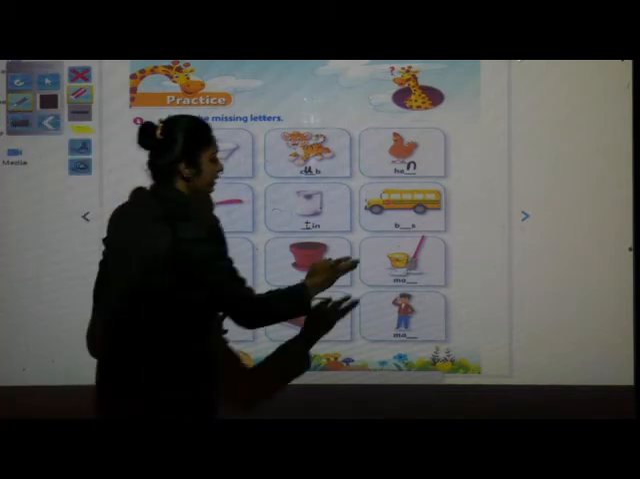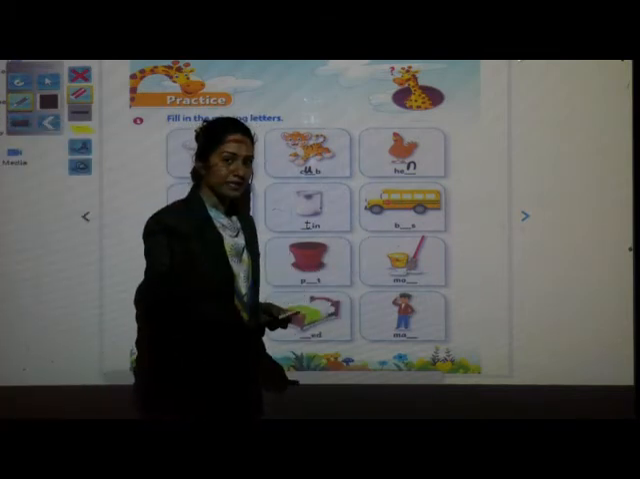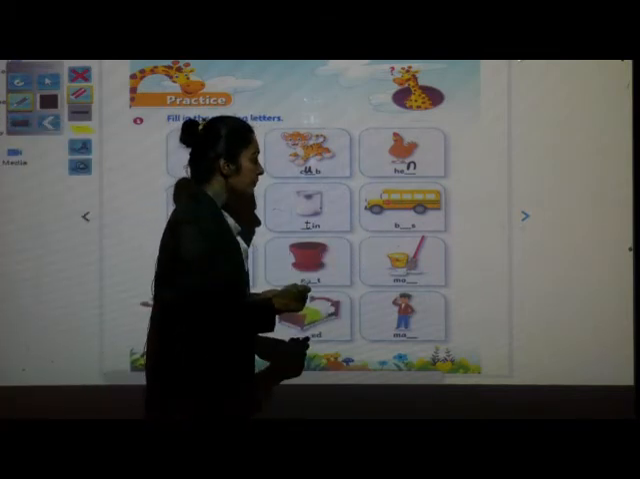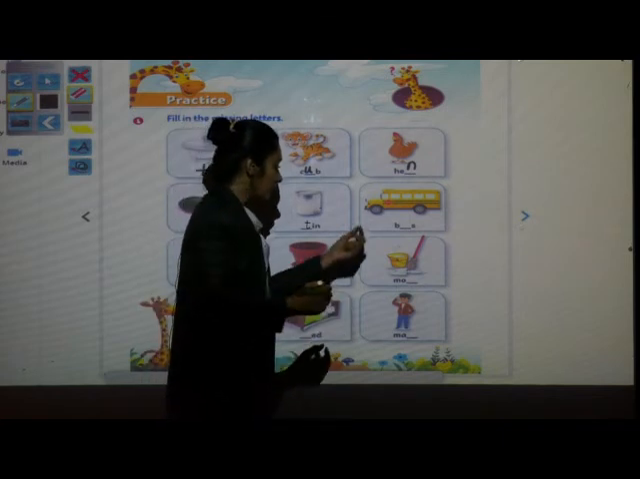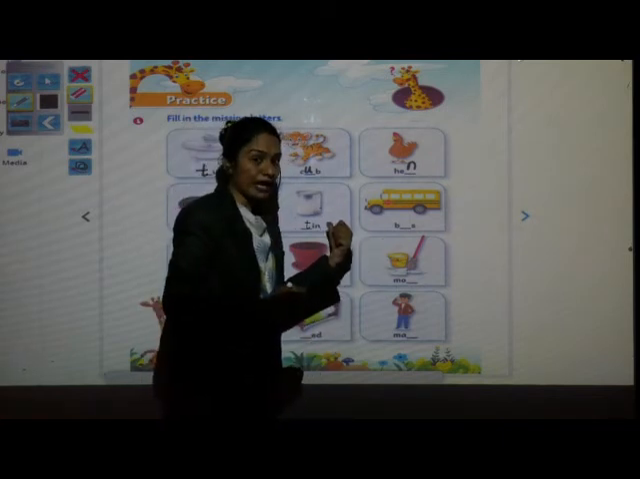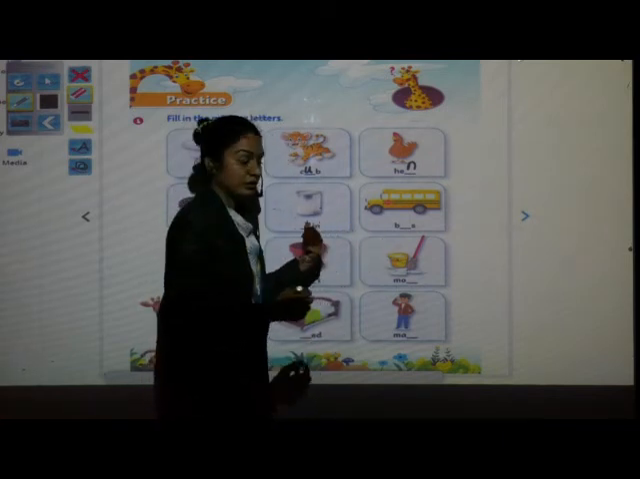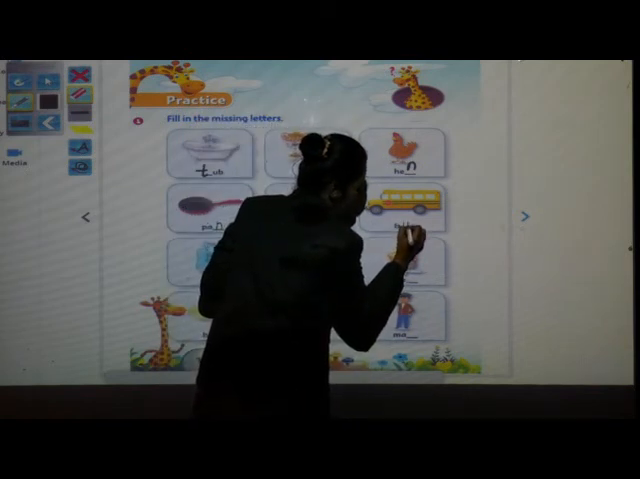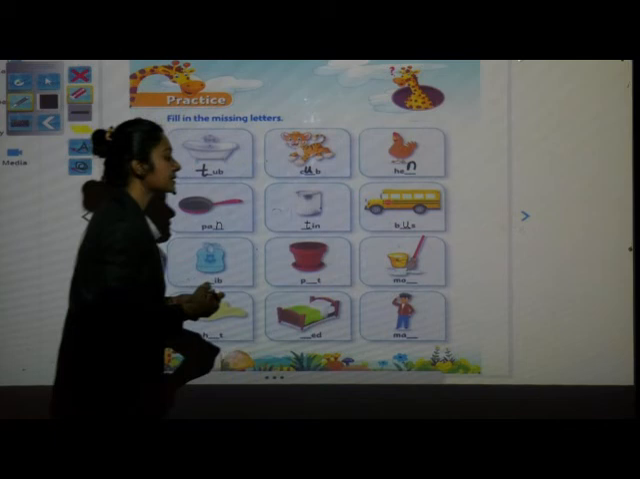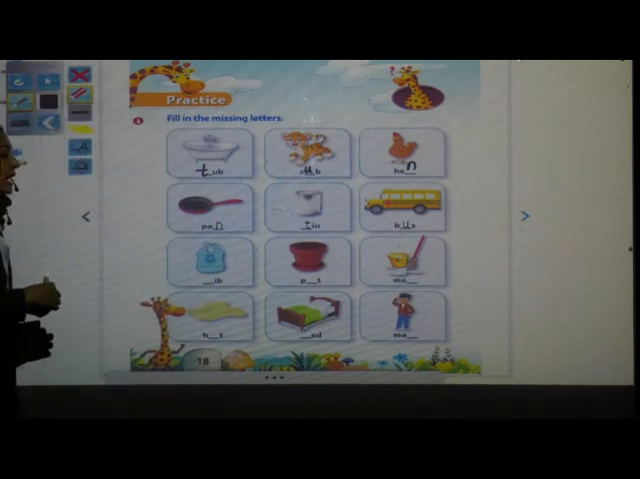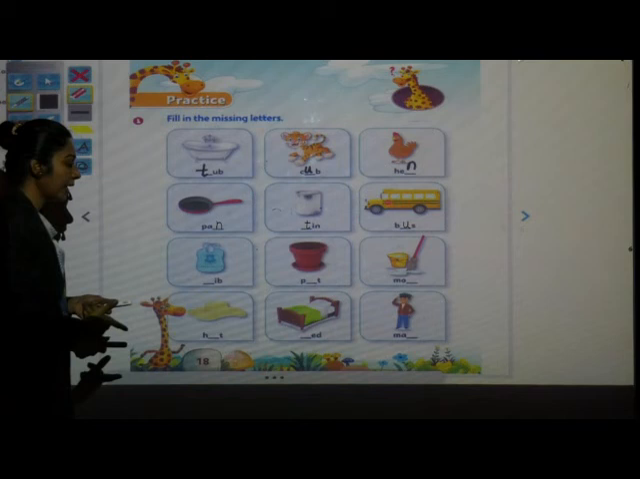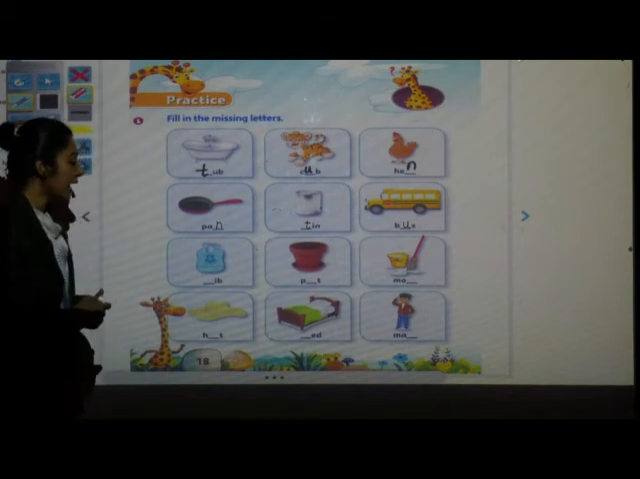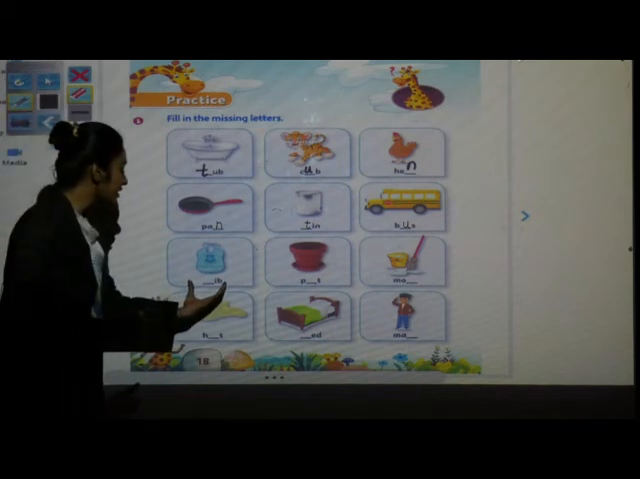Now children, can you see this? It's looking like your school bus, right? So which picture is this? Bus. So what will be the spelling of bus? Just now we have written. What will come? B-U-S. Bus. Say and write. While writing say and write, बोल के लिखना है. B-U-S. Bus.